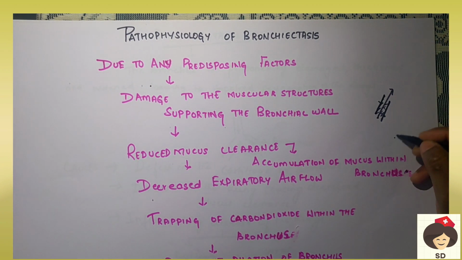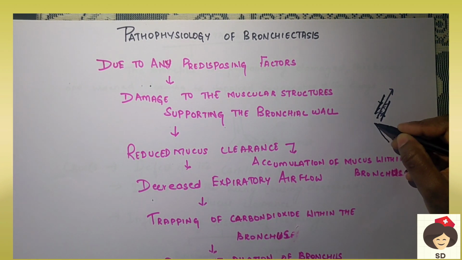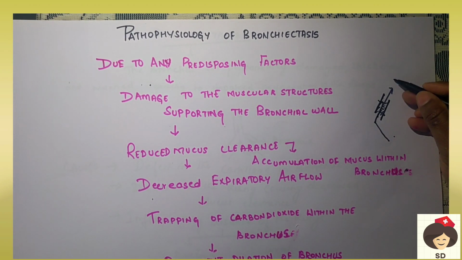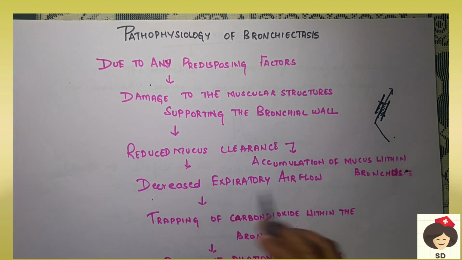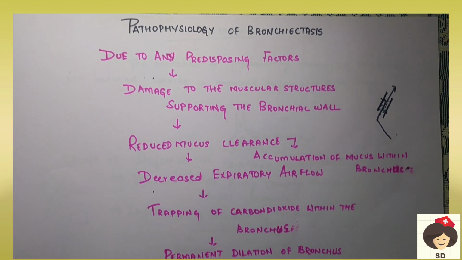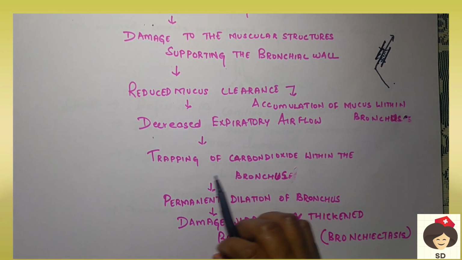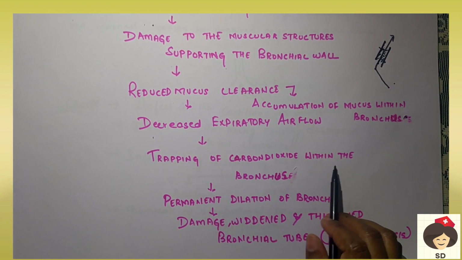From the alveoli, the carbon dioxide has to get eliminated. Because the mucus is obstructing, it cannot get eliminated. That is called decreased expiratory airflow. Because of this, there is trapping of carbon dioxide within the bronchus.